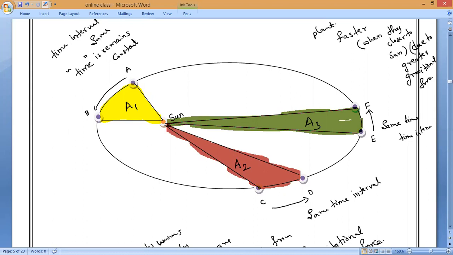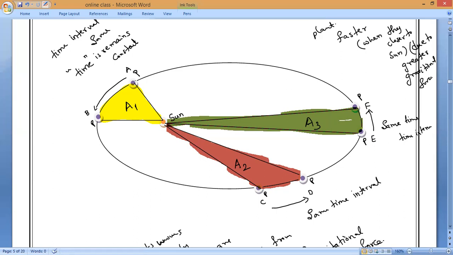Now, are the areas equal or not in the elliptical path? Of course, if it is a circular path, are the areas the same or not? Yes, sir, the areas are the same. Now, in the elliptical path, are the areas the same or not? That is my question. Sir, areas are different. What is your guess, guys? Areas are different, but that is only Kepler's second law.